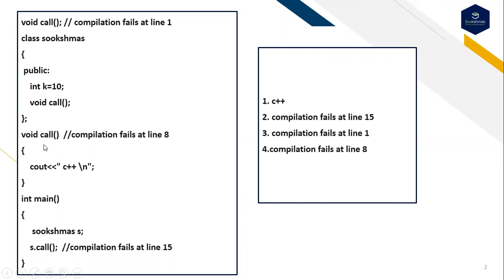I'm taking the function outside the class, and execution of the program begins from the main. I have created the object for the class called Sukshmas. With the help of an object, I am calling the function called call. And I'm asking whether the compilation fails at line number 1, 8, or 15, or else you will get the output of C++. So these are the following options.